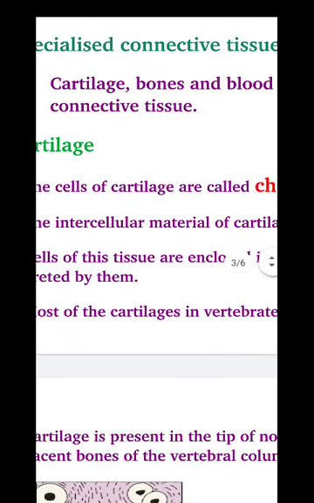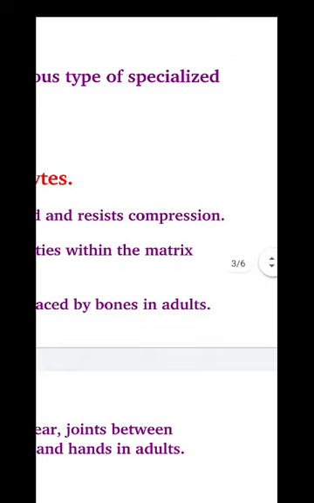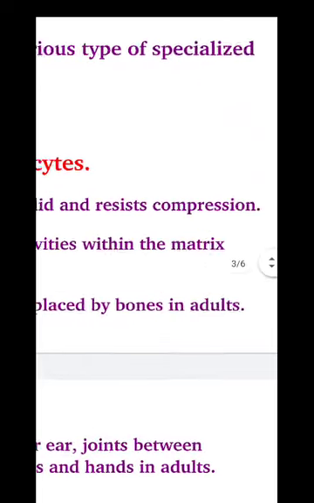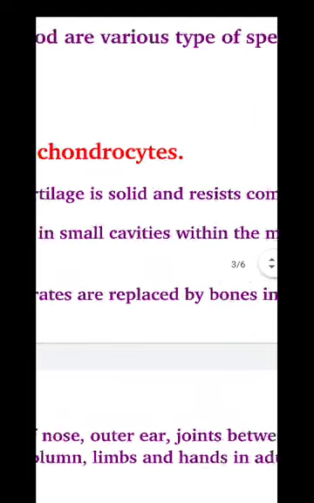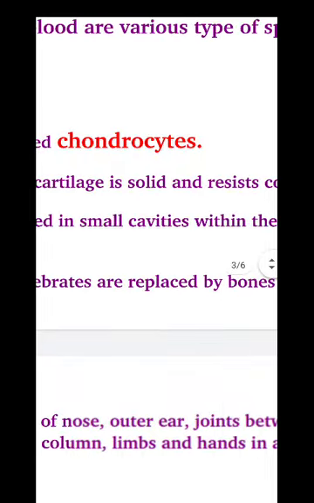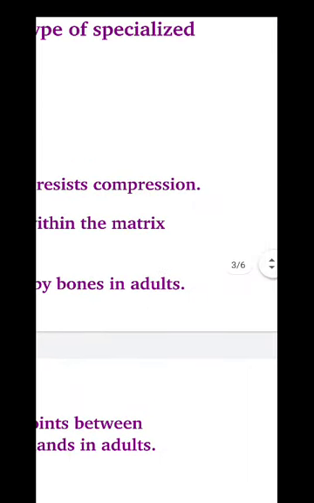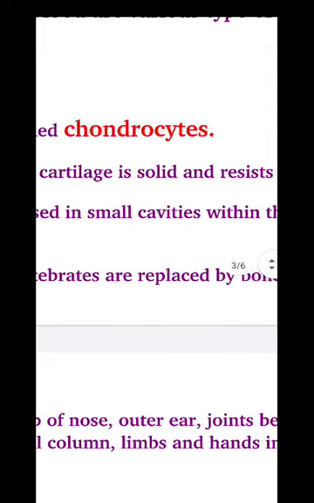Most of the cartilages in vertebrates are replaced by bones in adults. In newborn babies, mostly we can find cartilages, and later on these are replaced by bones. In babies, the cartilage is found mostly, and this is replaced by bones when they grow.